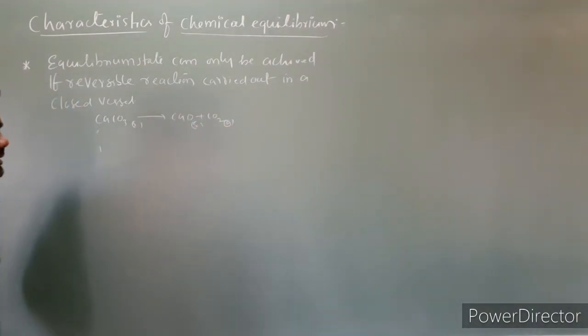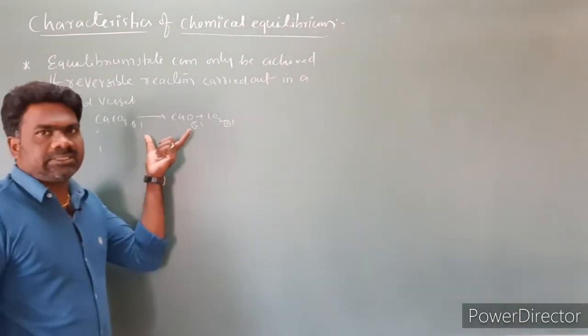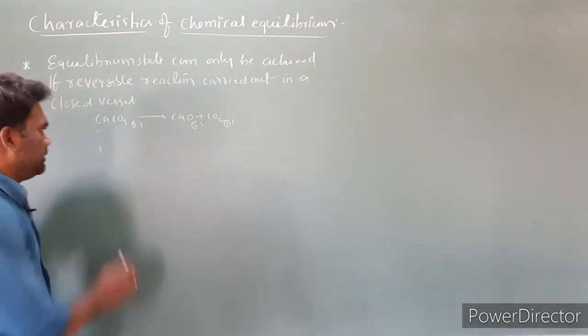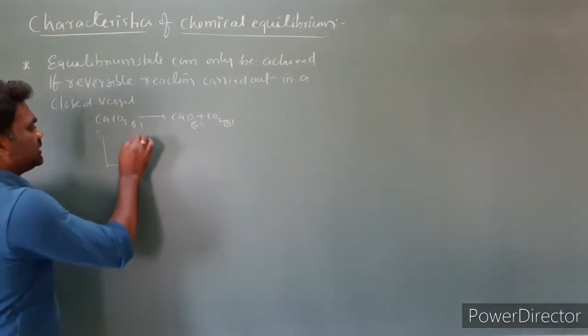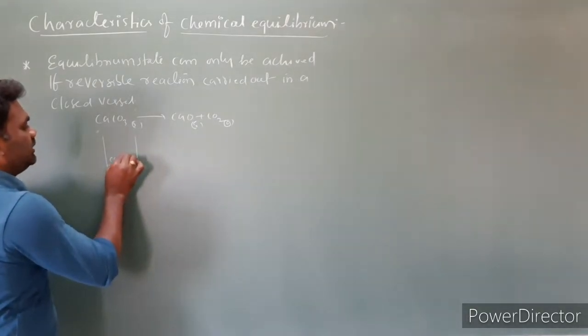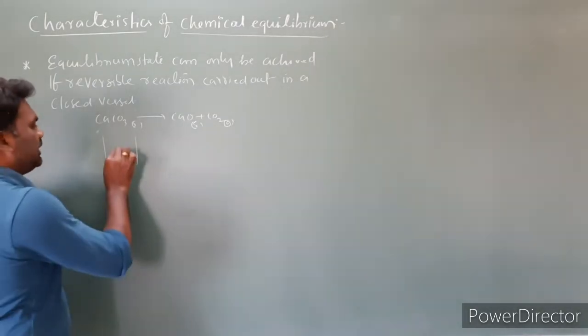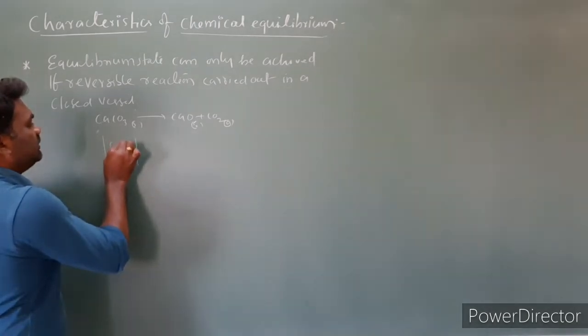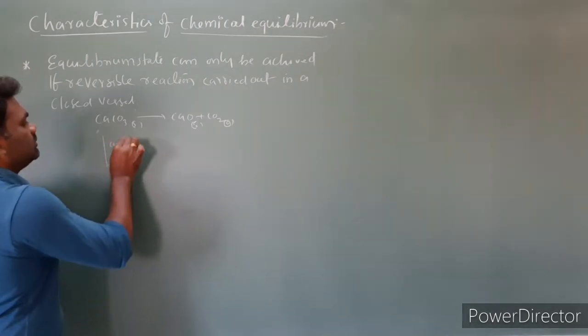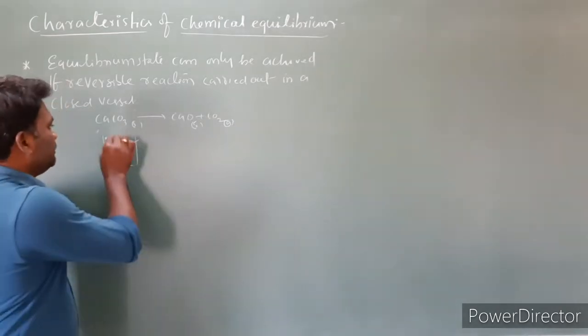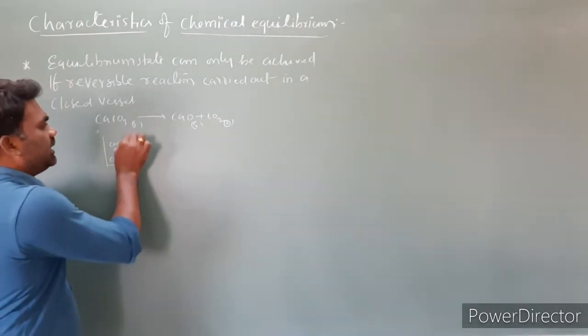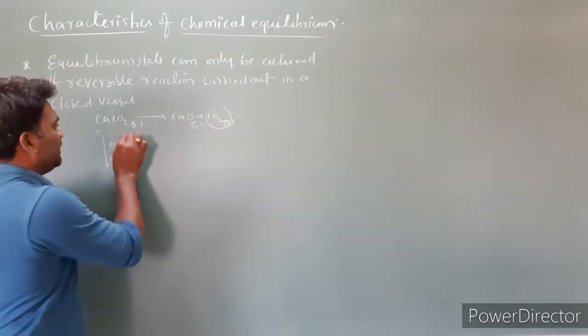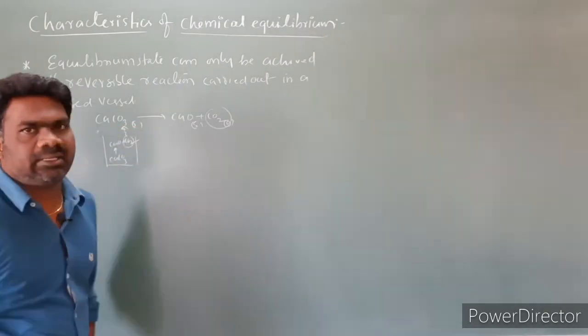Suppose I am carrying out the same reaction in an open vessel. Upon heating, CaCO3 converts into CaO plus CO2. This vessel is open, so the carbon dioxide gas escapes from the container.